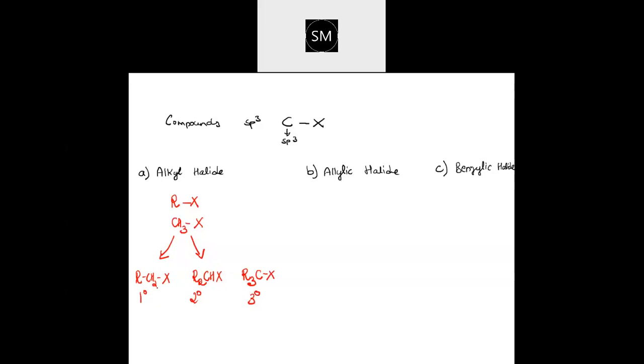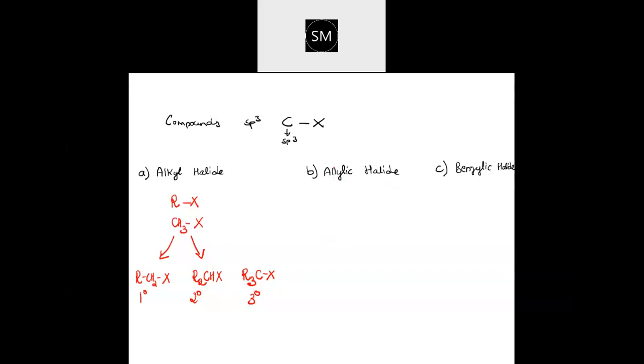If there is one R group, then it is primary. If there are 2 R groups attached to the carbon, then that is secondary. If there are 3 R groups attached to the carbon, that's tertiary. This was clear, I believe. The alkyl halide portion and its classification were clear. Then next was allylic halide.